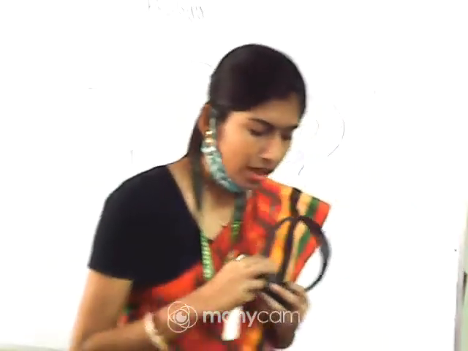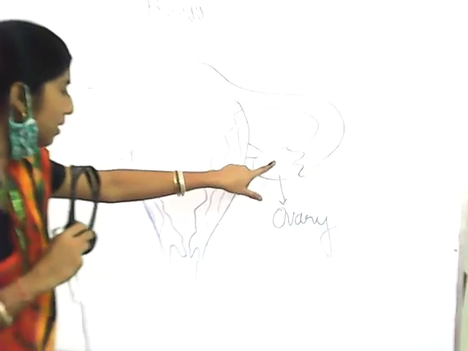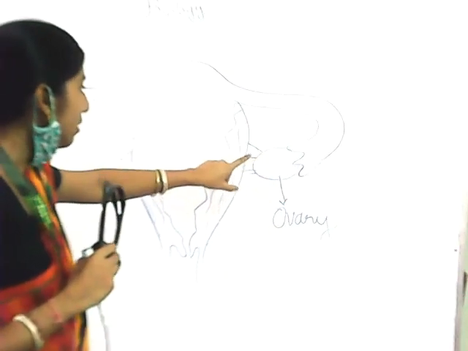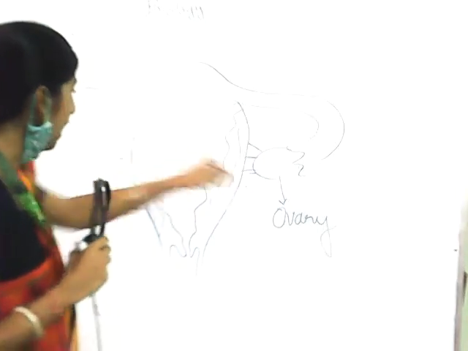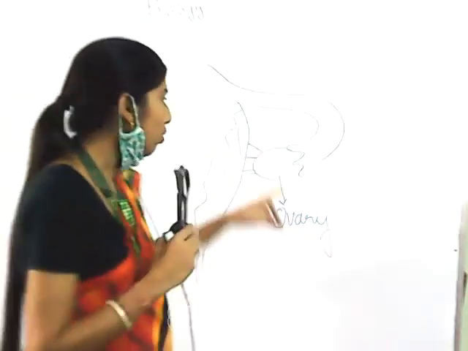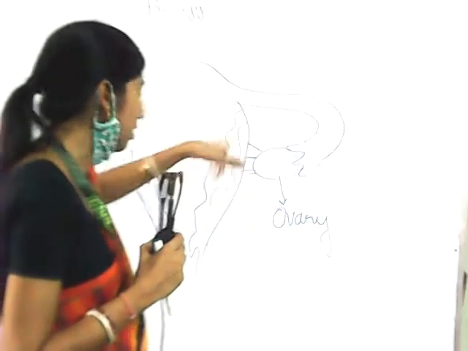Okay, so now what is the position of the ovaries? They are present in the lower abdomen. Ovaries are located on each side of the lower abdomen, attached to the pelvic wall and the uterus by ligaments. It is present in the lower abdominal cavity, and you can see that these ovaries are attached with some ligaments to the uterus. It is not possible that they will hang, so some attachment is required.